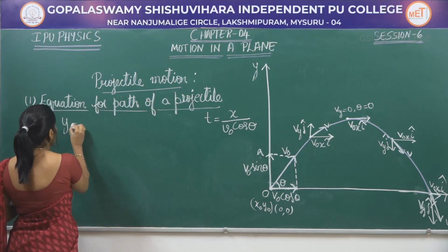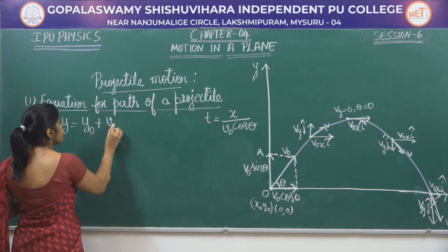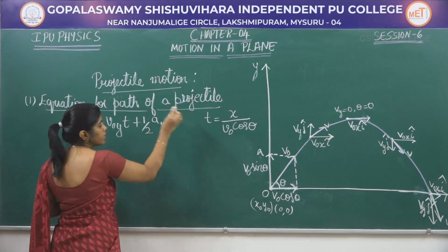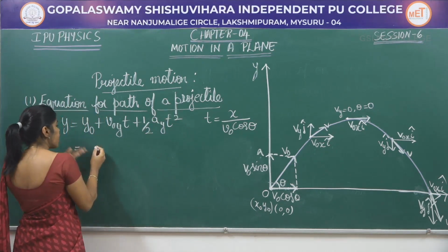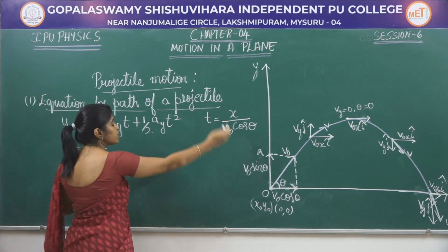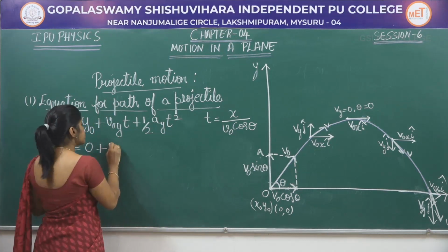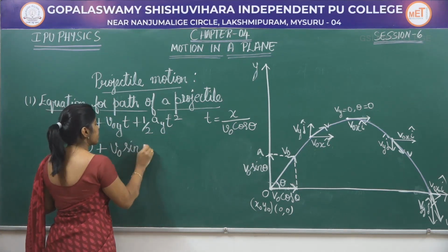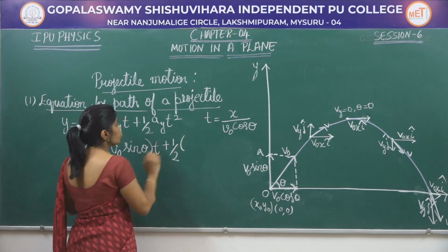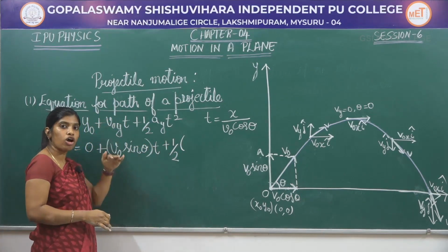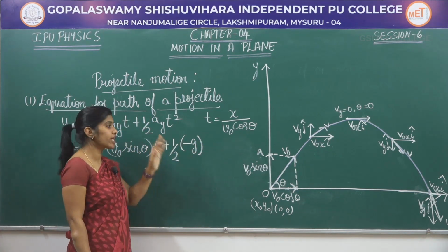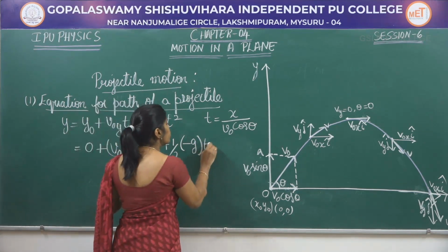So, the formula will be y is equal to y naught plus V naught y t plus half a y t square. Let me substitute. Y naught is taken to be 0 plus what is V naught y? It is the component in the y direction, which is nothing but V naught sin theta into t plus half into what is a y, that is acceleration along the y direction, which is nothing but minus g. g is the acceleration due to gravity, it is taken negative, into t square.